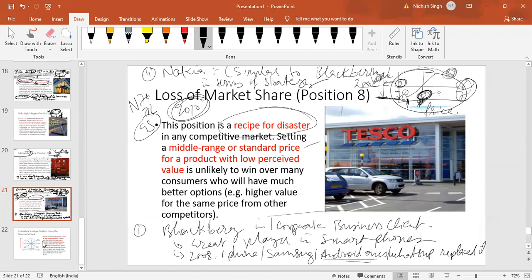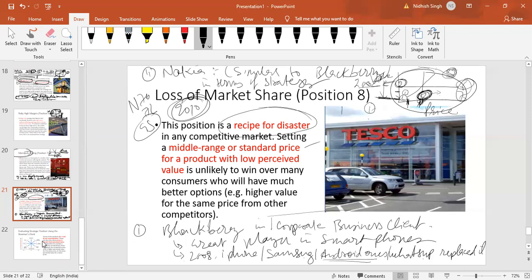So that means for a strategy to fail, it should go through the whole cycle, or can we also go anti-clockwise and then lose market share, like from 2, 1, and then 8? Is that even possible in this strategic clock? Generally, it does not go 2, 1, 8. It goes clockwise. One thing.